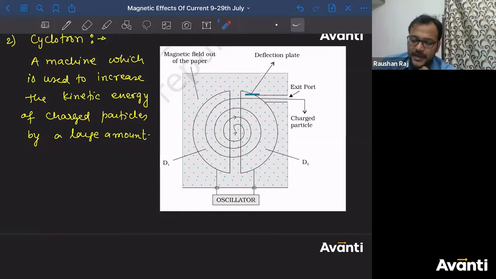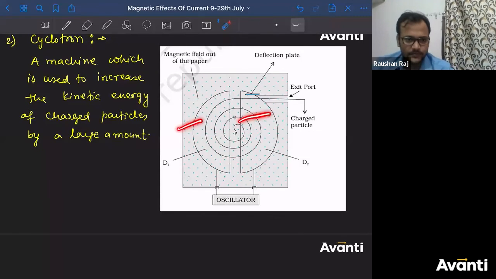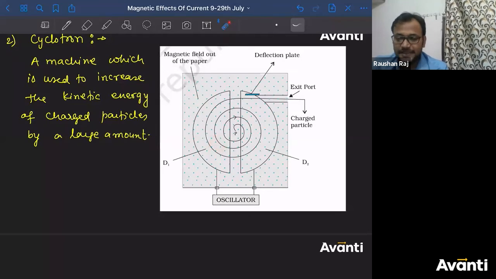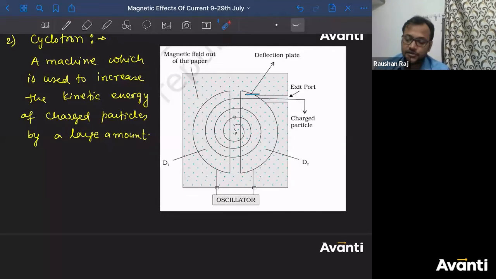Can I say, if I am having external electric field in this region, and in this region. All right. And if a charged particle is inside this metallic box, tell me, will there be any electrostatic interaction that will occur here? Or will there be any electrostatic force the charged particle will experience? No. Got it, guys? So this is the main advantage. This is the main function of using a metallic box here: when the charged particle is inside the metallic box, it will not experience any electric field or any electrostatic force.